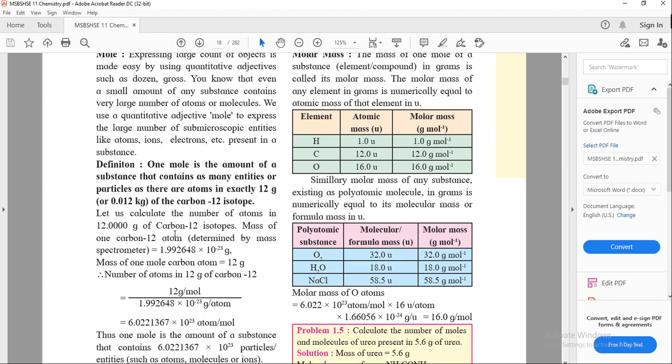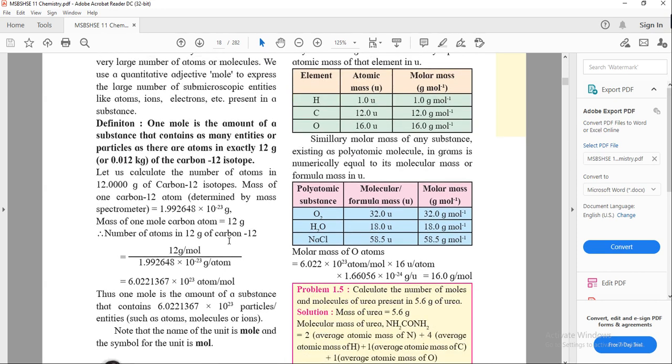So for the carbon-12 isotope, first we'll calculate the number of atoms present. First we take the mass. For the number of moles or atoms, the formula is mass upon molecular mass. The mass we already know is 12 gram, and this gives the number of atoms in 12 gram of carbon.